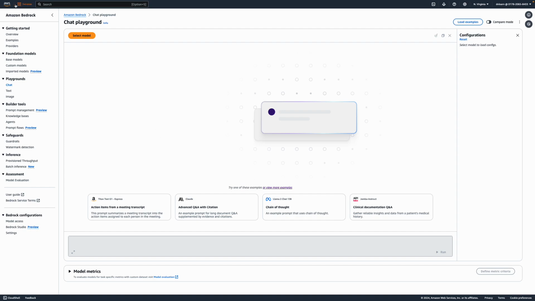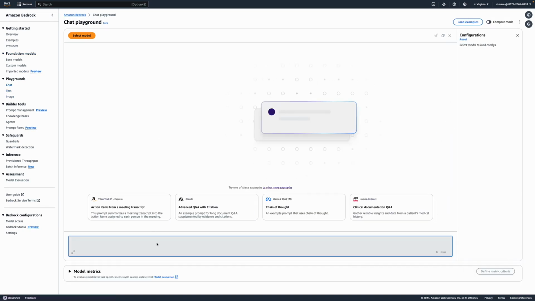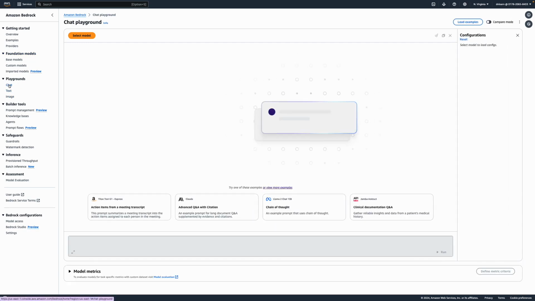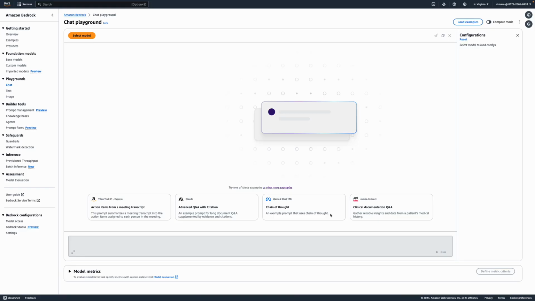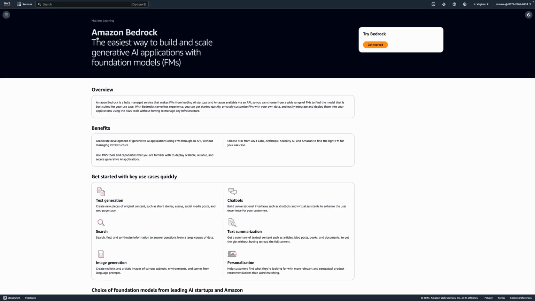If you have logged into Amazon Bedrock like me, it might cost you something. If you do not want to follow along, just keep watching. For example, let me go to playgrounds. Yeah, let's go to the chat. Let me show you very clearly. I am on Amazon Bedrock. Once you log into your Amazon account, go to Amazon Bedrock.